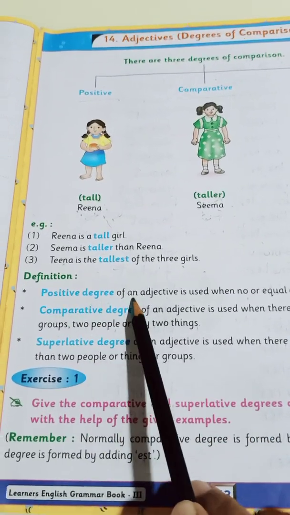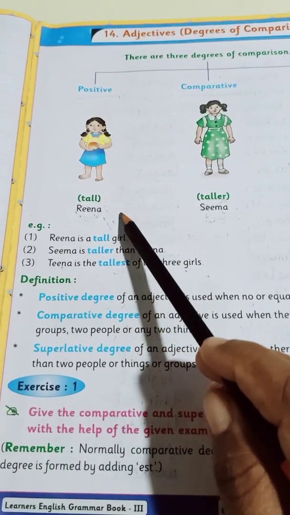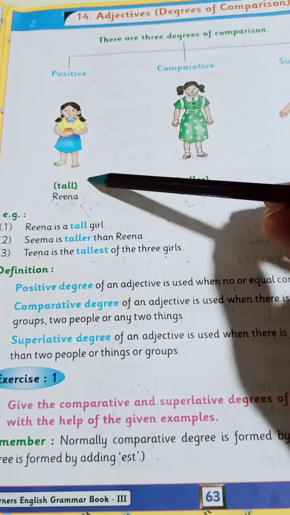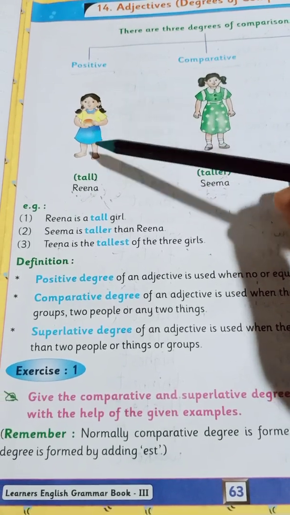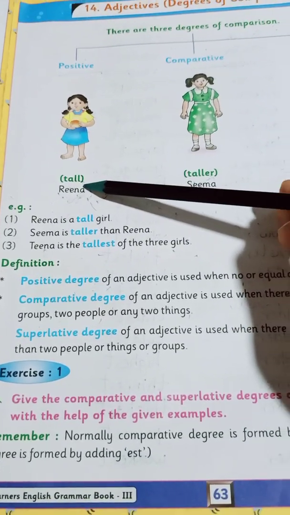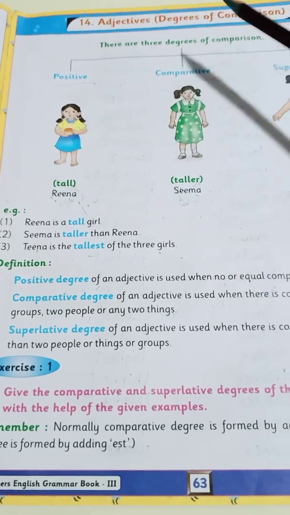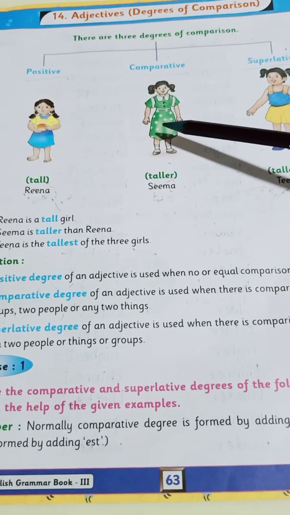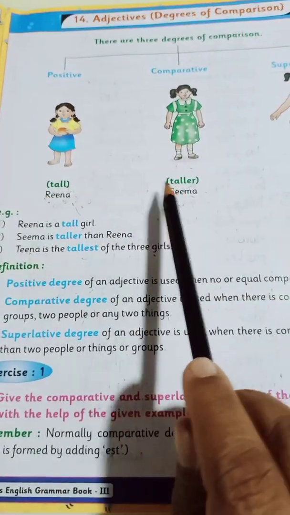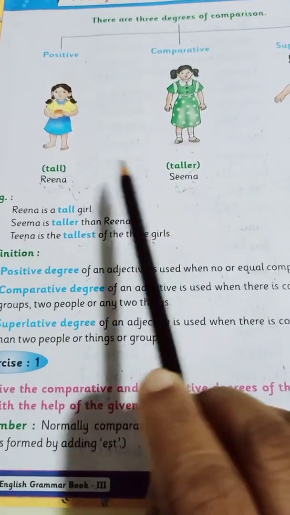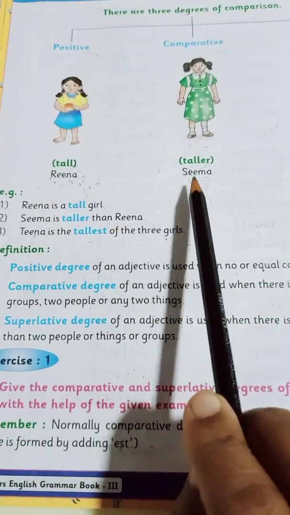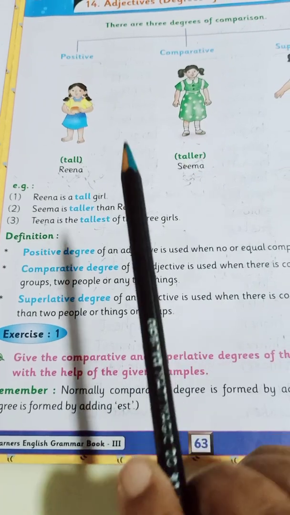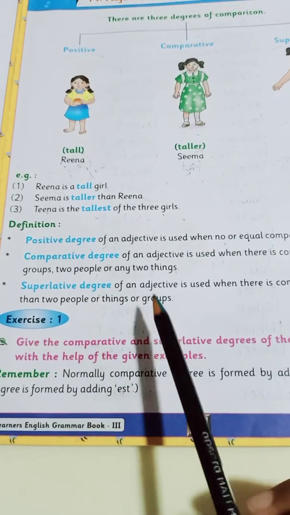Remember, it is easy. In the first one, the positive degree, we are not comparing it with anyone because there is no one else near Reena. So the positive degree is all by herself, and there is no comparison. But in the comparative degree, I am comparing Reena with Seema. So I have two people over here, and I am comparing Reena with Seema or Seema with Reena. So tall, taller.